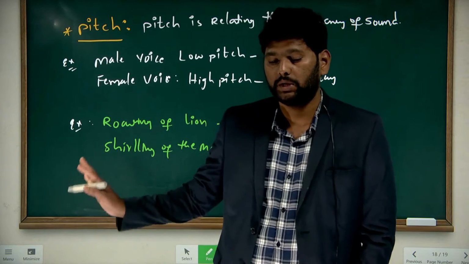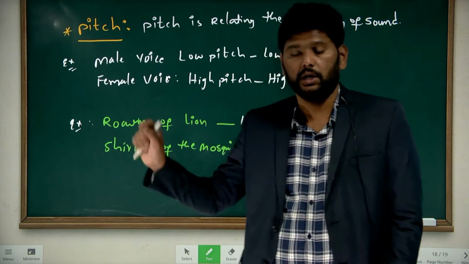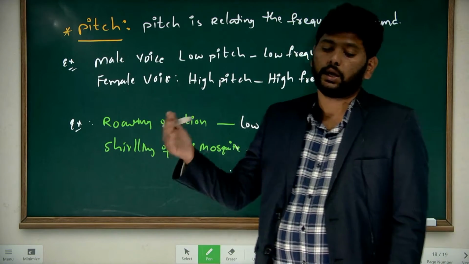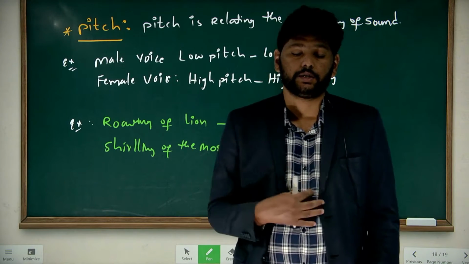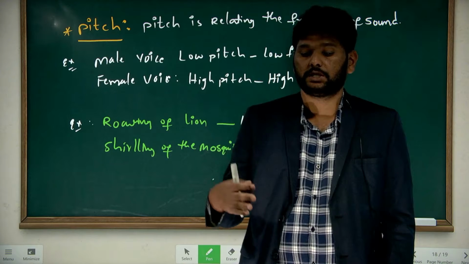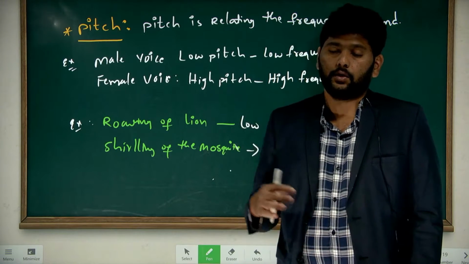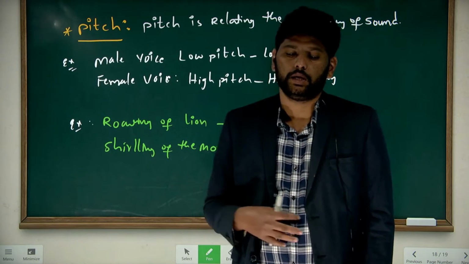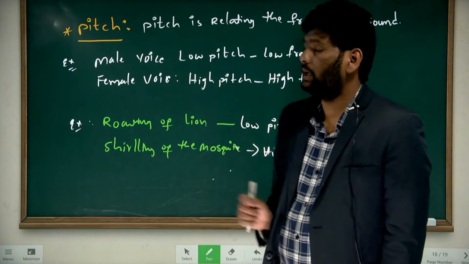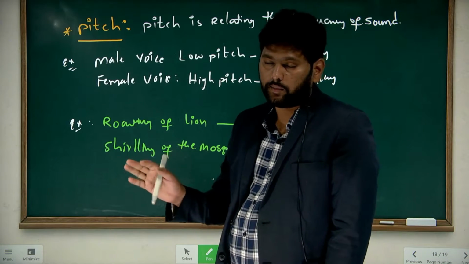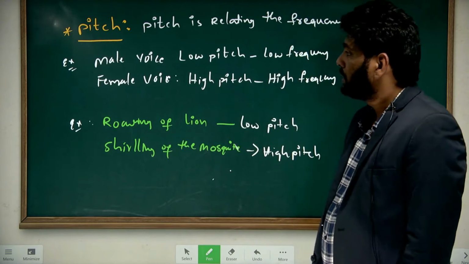This is the way, by using the pitch, we can differentiate which sound is irritating to us and which sound is pleasant for us. Generally high pitch sounds irritate us, and low pitch sounds give us pleasantness. So this is the way we can explain music and noise by using pitch.